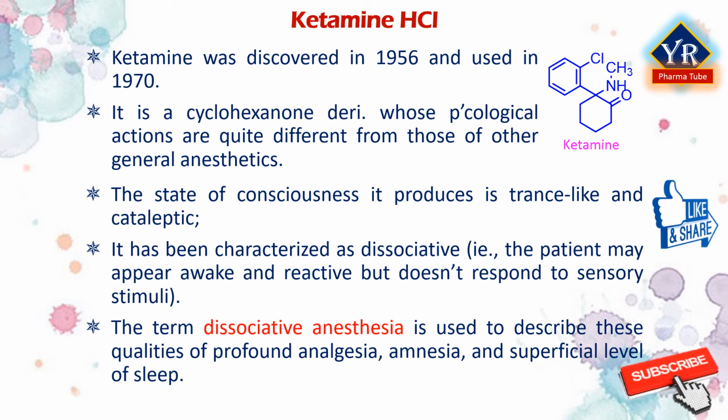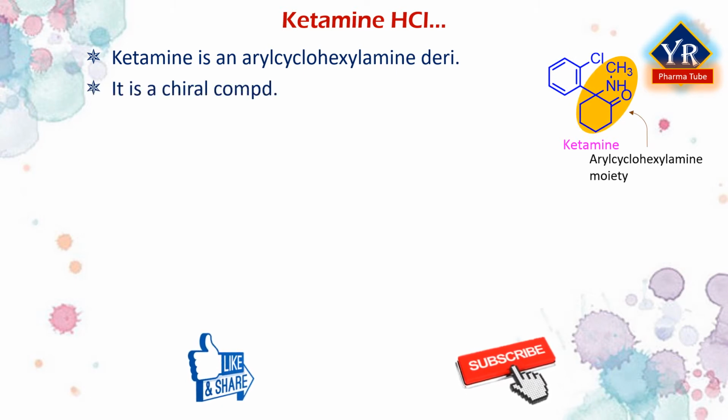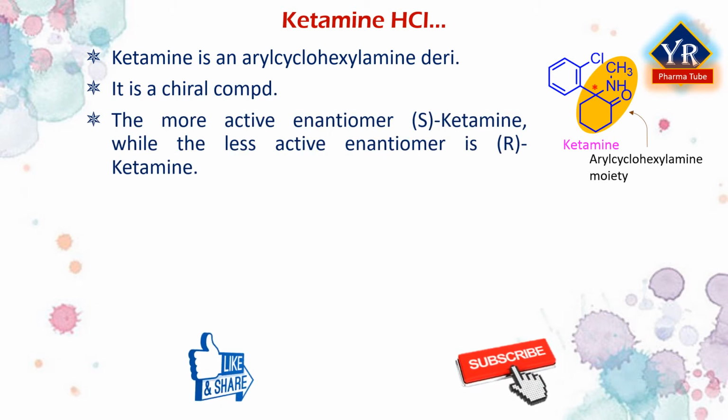The term dissociative anesthesia is used to describe these qualities of profound analgesia, amnesia, and superficial level of sleep. In chemical structure, ketamine is an aryl cyclohexylamine derivative. It is a chiral compound. The more active enantiomer S-ketamine is also available for medical use under the brand name Ketanest S, while the less active enantiomer R-ketamine has never been marketed as an enantiopure drug for clinical use.